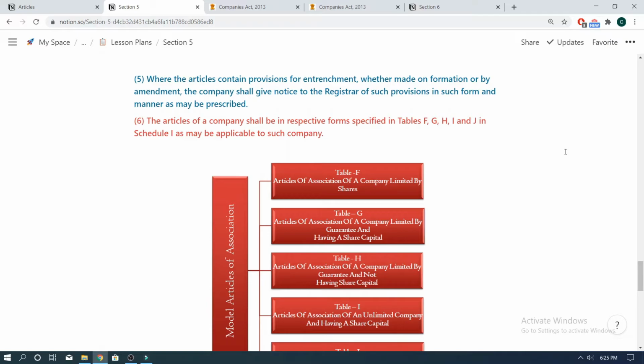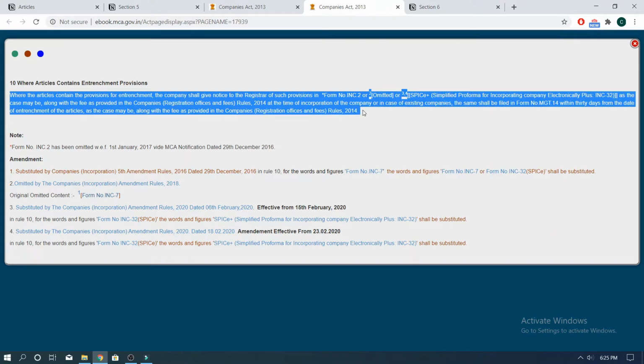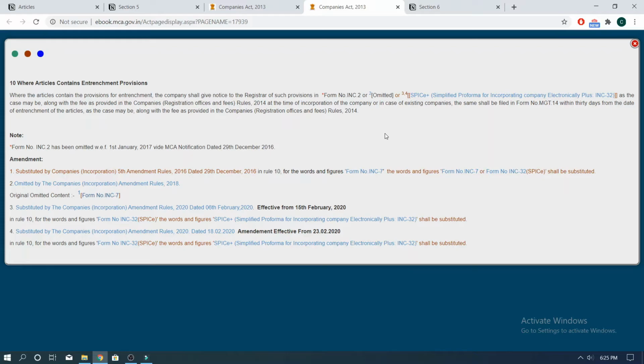If we click on the link as may be prescribed, it takes us to Rule 10 of the Companies Incorporation Rules 2014, which again provides for the form in which the company is required to give notice to the ROC if there are any provisions related to entrenchment in its Articles of Association, along with the prescribed fees as mentioned in Companies Registration Offices and Fees Rules 2014.